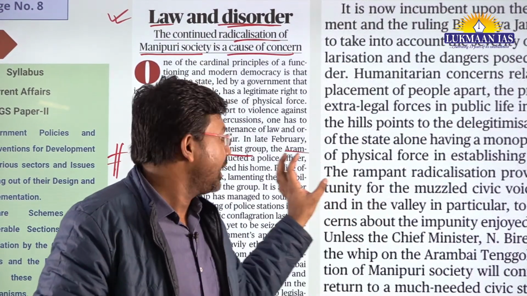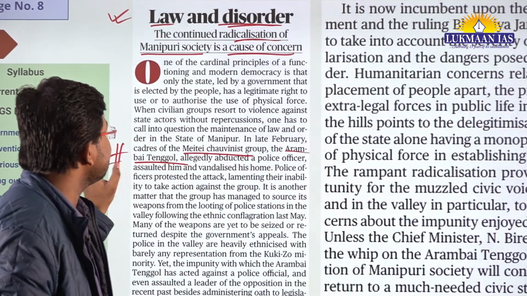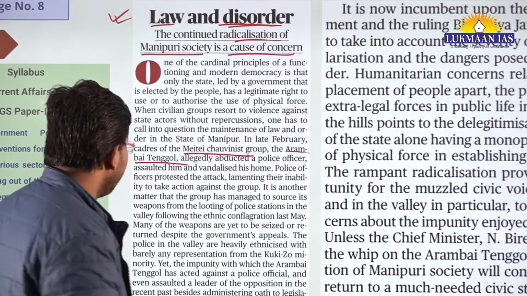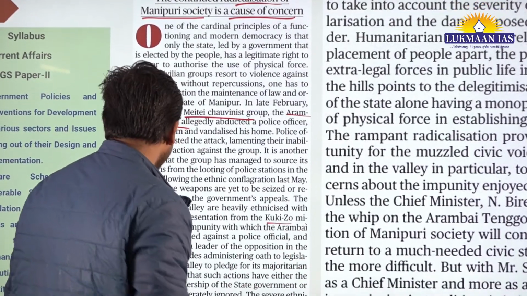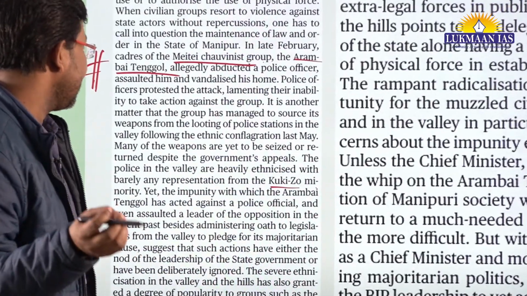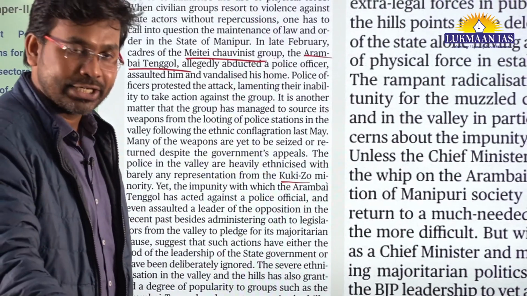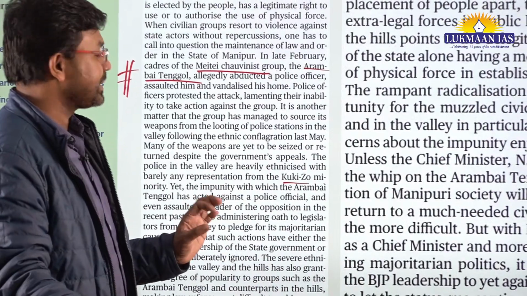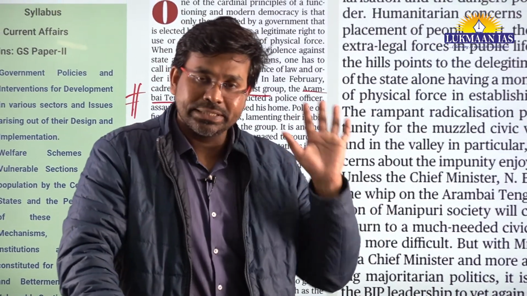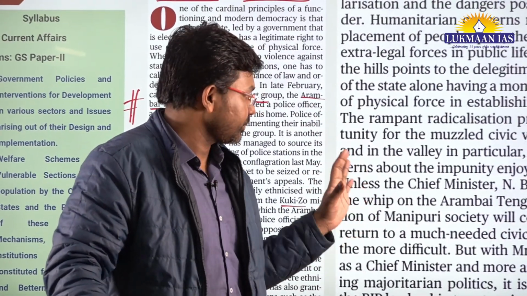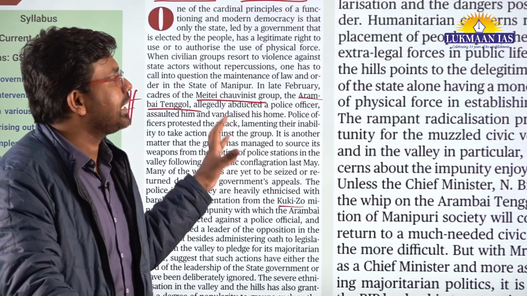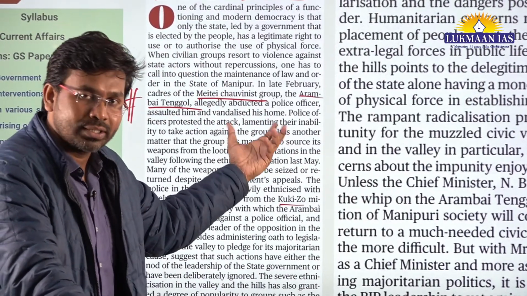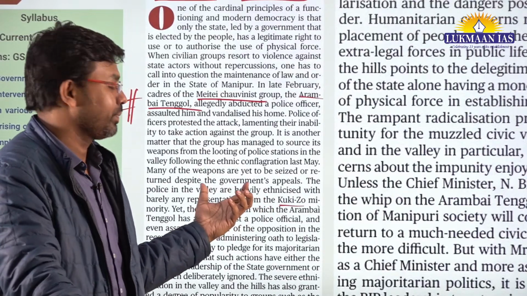So there is the Kuki-Zo community and there is the Meitei community, and here in this article they say that the Kuki-Zo minority barely sees any representation in police, or in any other government services in the state of Manipur.